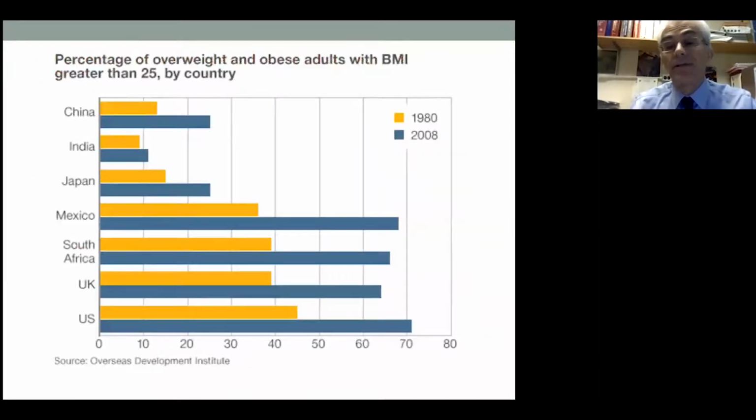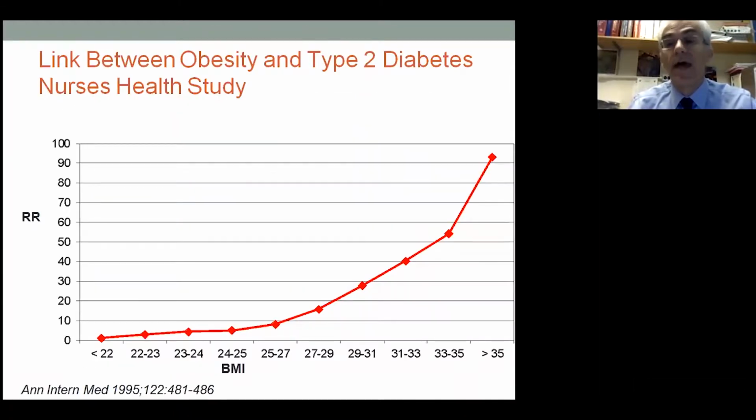Now, obesity is not just in the US, it's worldwide. These are a number of countries with data from 1980 to 2008. Over these 30 years, the percentage of patients with overweight and obesity has doubled in China, and doubled in Mexico and South Africa. Pretty much in every country and every continent the prevalence of obesity is growing. And why is that essential? Because there is an incredibly strong link between obesity and type 2 diabetes.